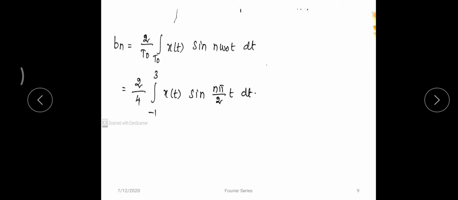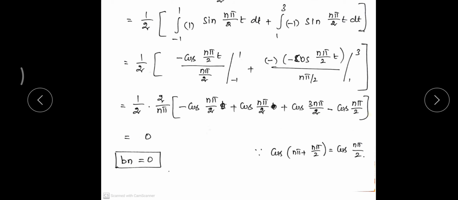Okay, next we'll move on to the next coefficient bn. So substitute the value of t naught and omega naught in the function. Then 2 by 4 integral over minus 1 to plus 1 and 1 to 3. I will do the split up in the next page. Now you can see minus 1 to 1 and 1 to 3. From minus 1 to 1 the value is 1.